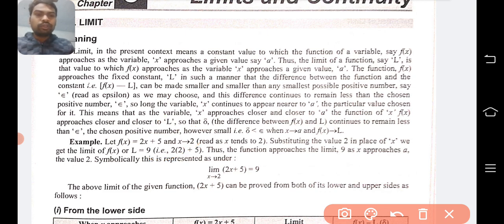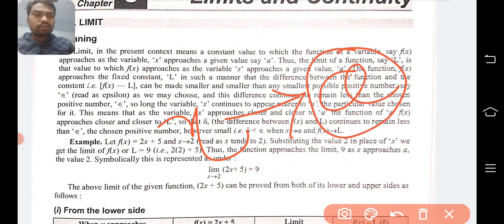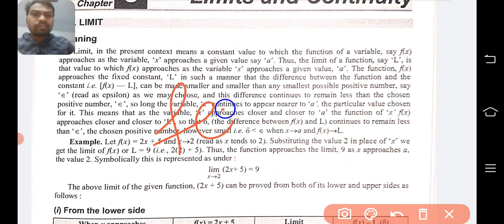Clear? So long as the variable x continues to appear nearer to a, that I have already clearly explained. It means when x tends to a, or x approaches towards a, we are getting the epsilon value. And the epsilon value means what? The difference between your functional value f(x) minus the limit. That value is called epsilon, and that epsilon must be smaller and smaller, and it must be a positive quantity. Clear? Then the particular value chosen for it.